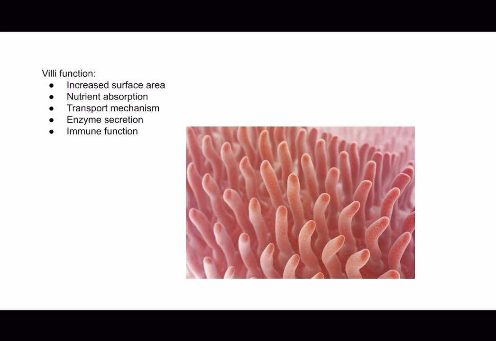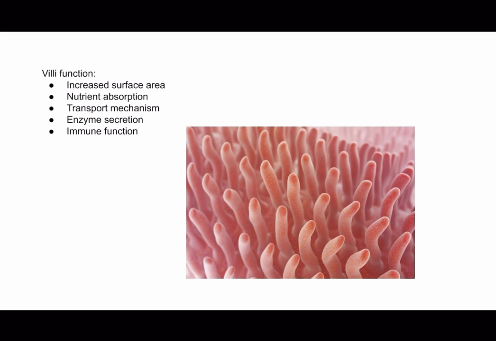This increased surface area allows for greater contact between digested food and absorptive cells of the small intestine, maximizing the absorption. Then there's nutrient absorption. Each villus contains specialized cells that are responsible for absorbing nutrients, called enterocytes, and they have microvilli, also known as brush border, on their surface, which further increases the absorptive surface area.